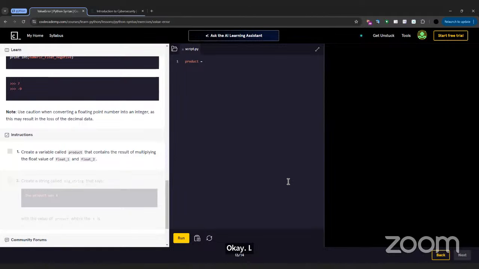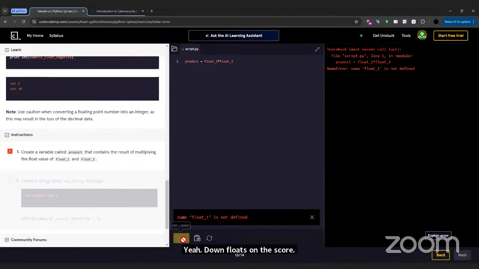I think you create the variable product, then you set it equal to float_1 times... Does anyone know how to do the times symbol in Python? Asterisk. Okay, yeah. And then float_2. Now let's see if you're correct.